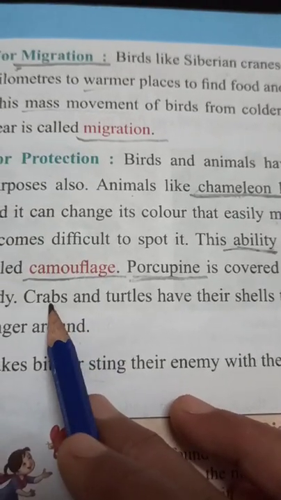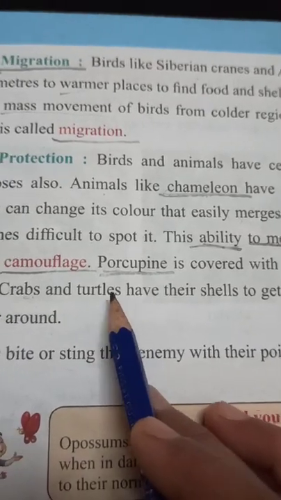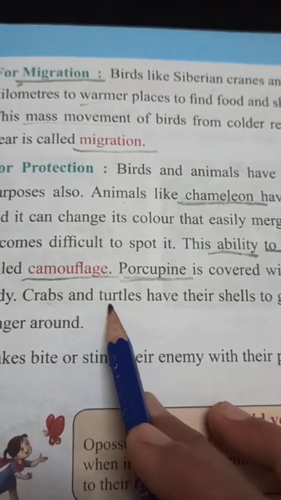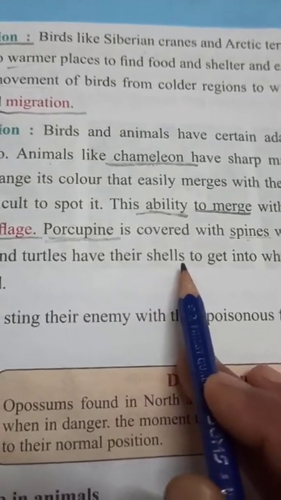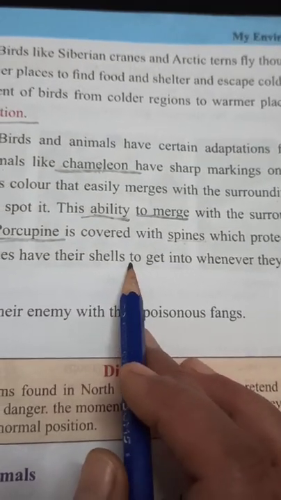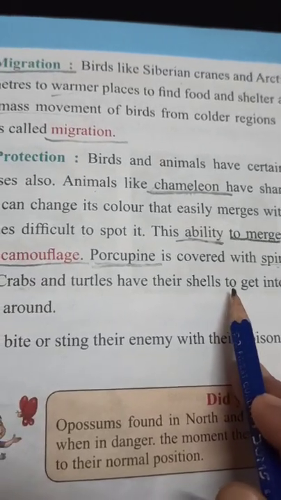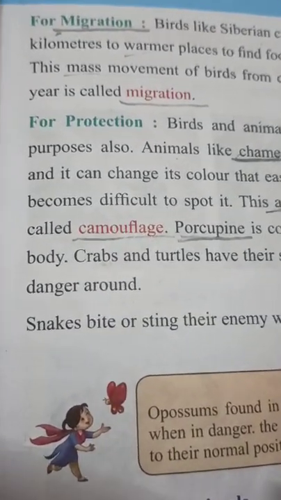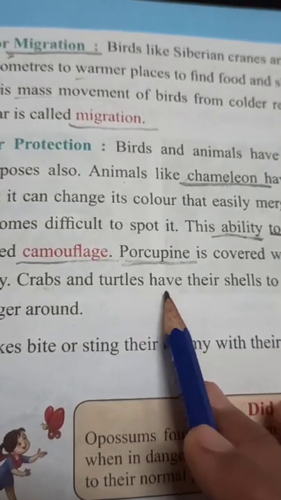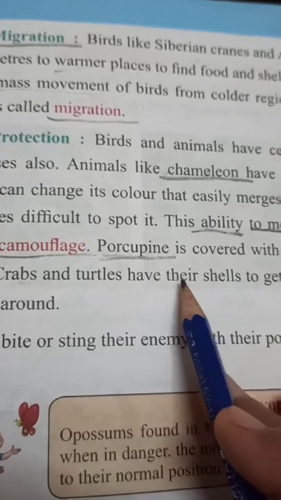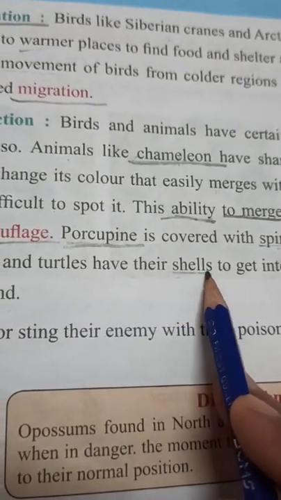And other animals they have given are crabs and turtles. You know that crabs and turtles have a hard shell on their body, and whenever they smell any enemy around, or they are in danger, they hide their whole body, even their mouth part or head, under these shells.